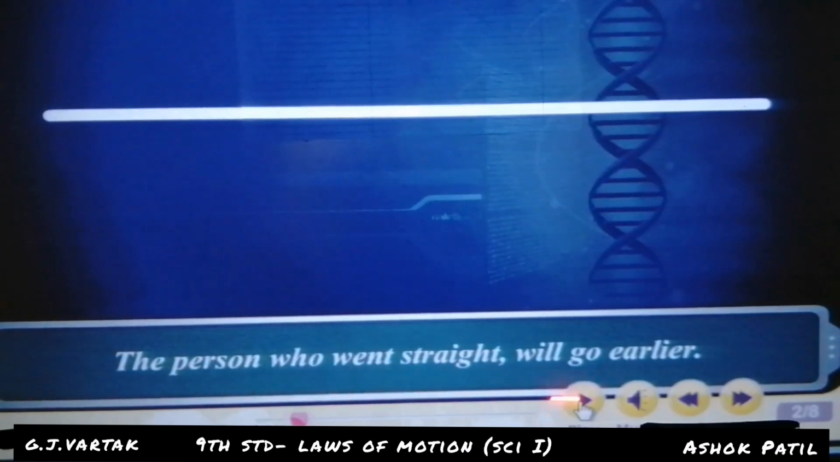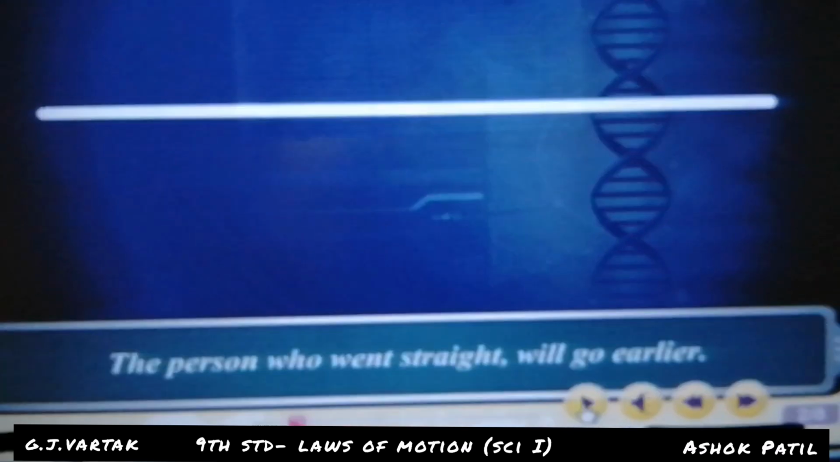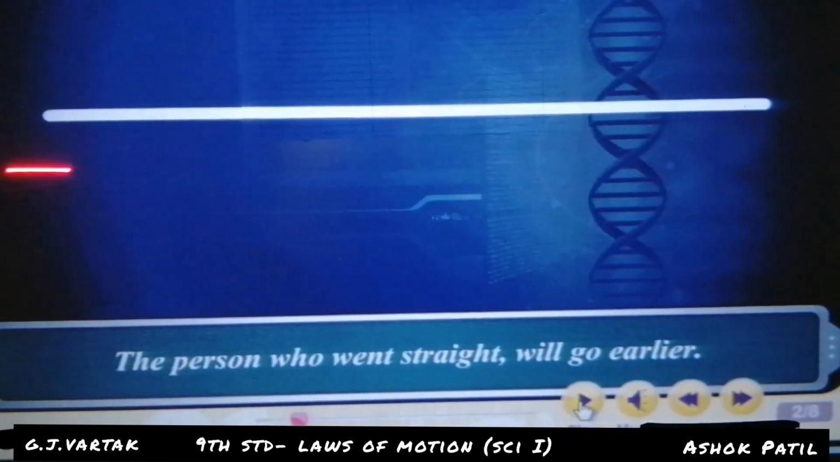If you come to school walking a straight line, a straight road, you come early compared to other students. But if you move here and there, you do not come to school in time. The person who went straight will go earlier. That's why Prashant came to school earlier, and Sheetal and Sangeeta came to school later than Prashant.